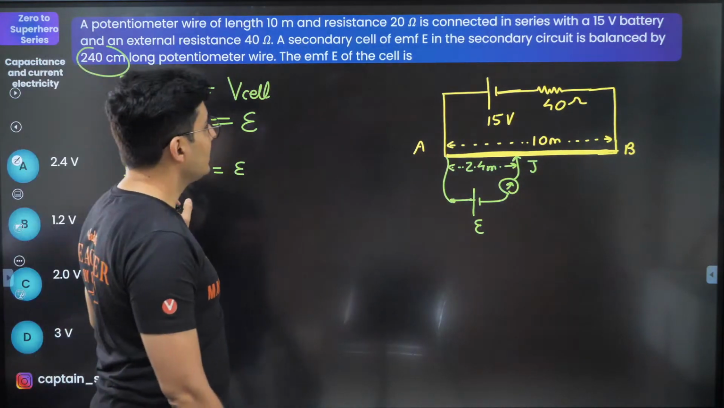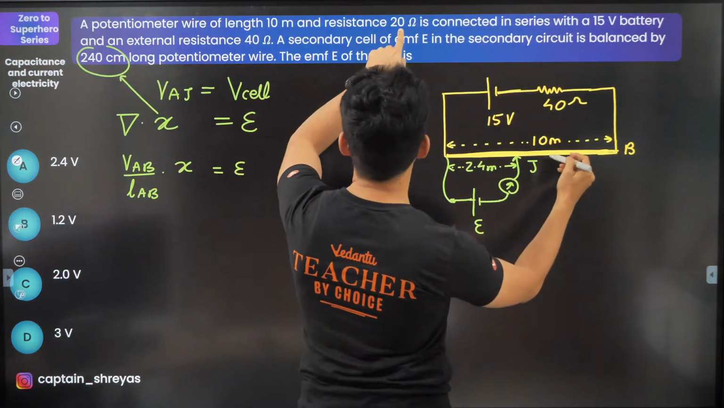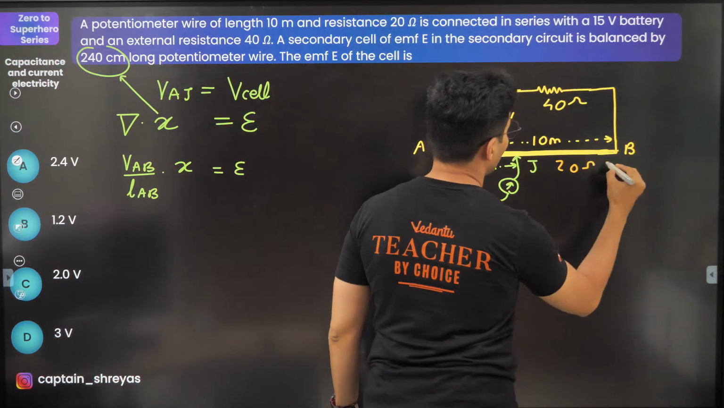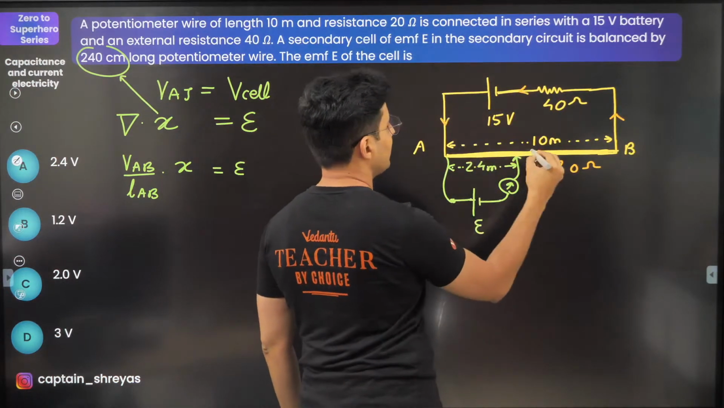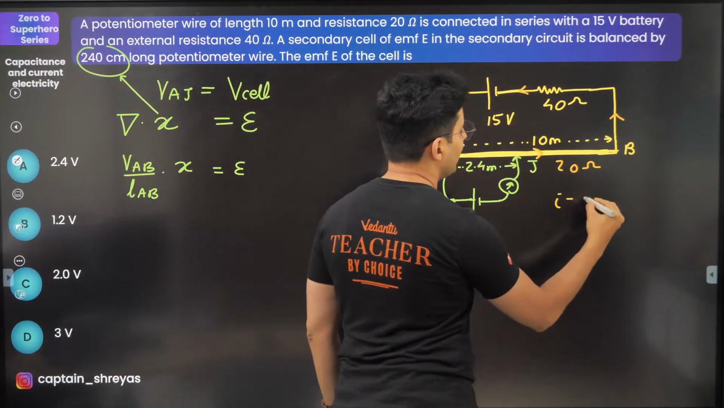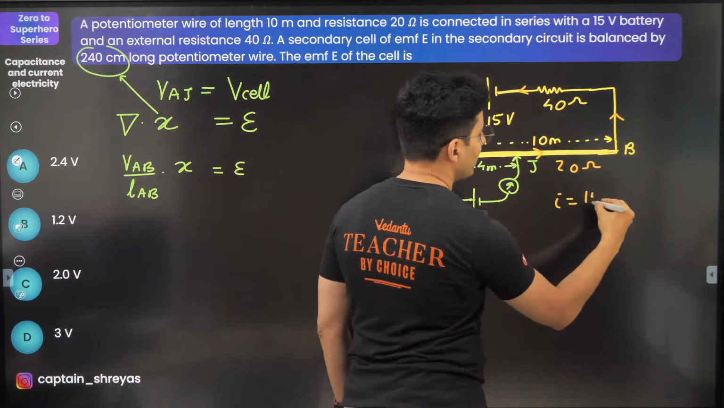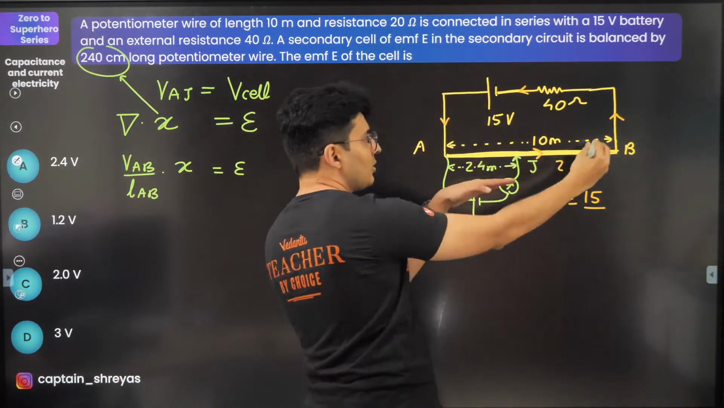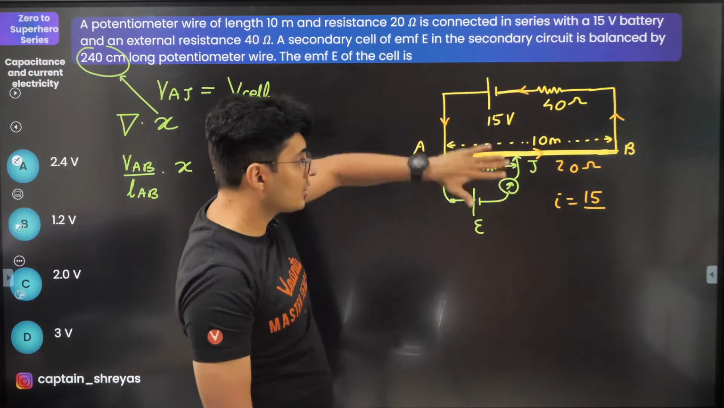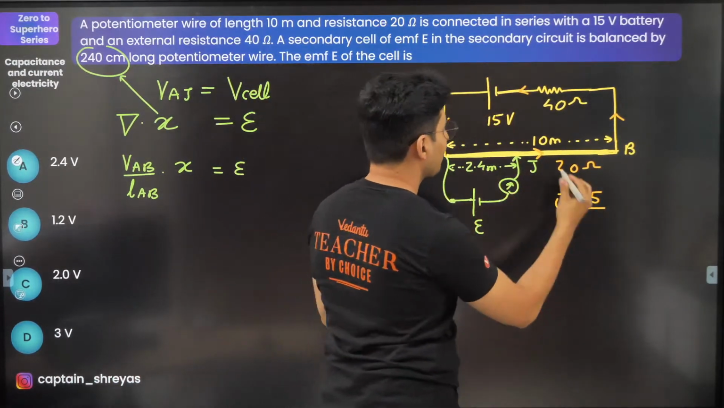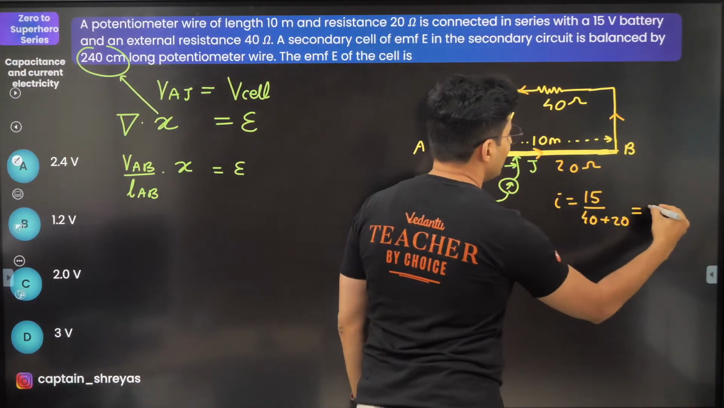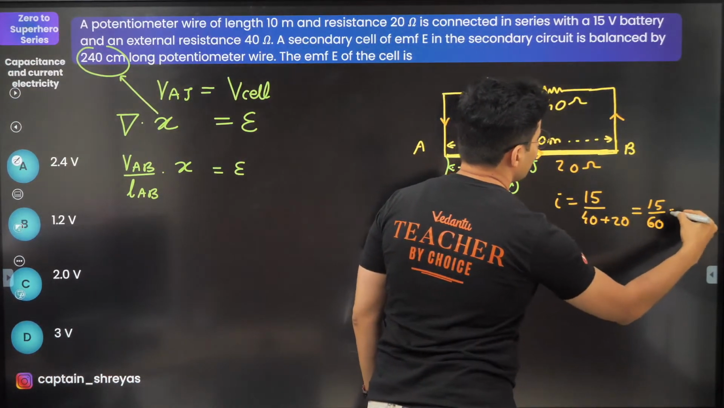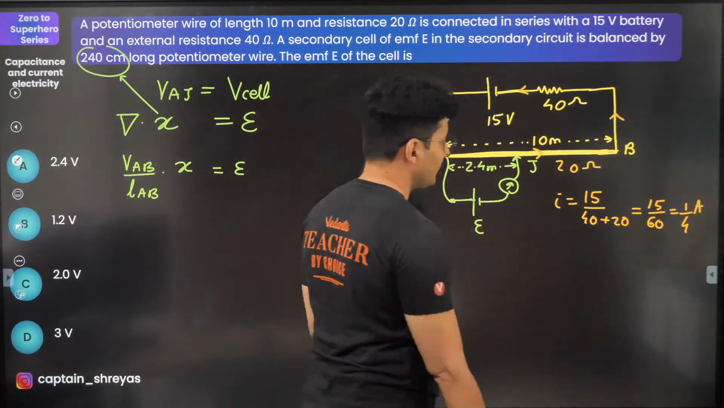Observe. It is clearly mentioned that the wire's resistance is 20 ohms. So there will be some current flowing in this circuit. That current will be the total voltage divided by the total resistance of only that yellow part. Remember, these two circuits are different. Don't forget that. Total resistance is 40 plus 20. So 15 by 60 is 1 by 4 amperes.